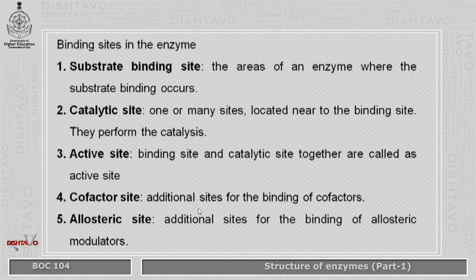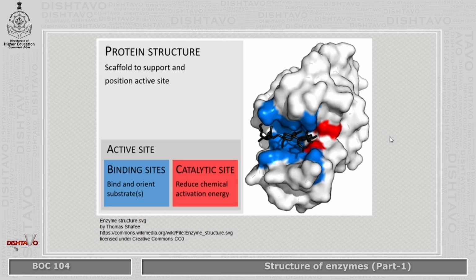Now cofactor site and allosteric site are the additional sites for binding of cofactors and allosteric modulators. So a protein structure appears this way, wherein the blue color that you see is the binding site, whereas the red is the catalytic site, and both together are called the active site.